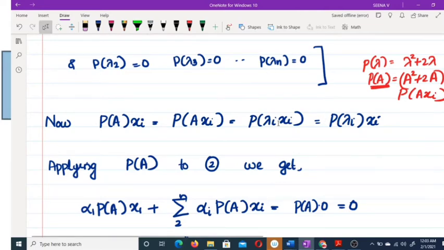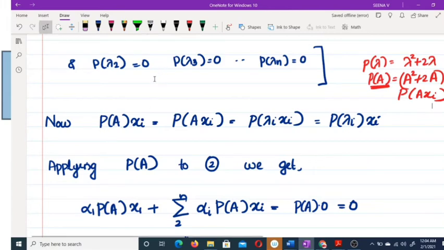A xi is lambda i xi by our assumption. And this you can write as p of lambda i xi. So p of A xi equal to p of lambda i xi. Xi's are non-zero. Therefore, clearly p of lambda is an eigenvalue of p of A. Okay, so now apply p of A to equation 2.